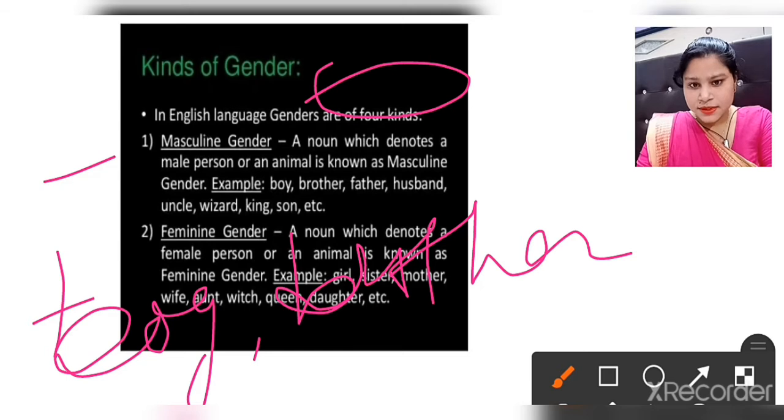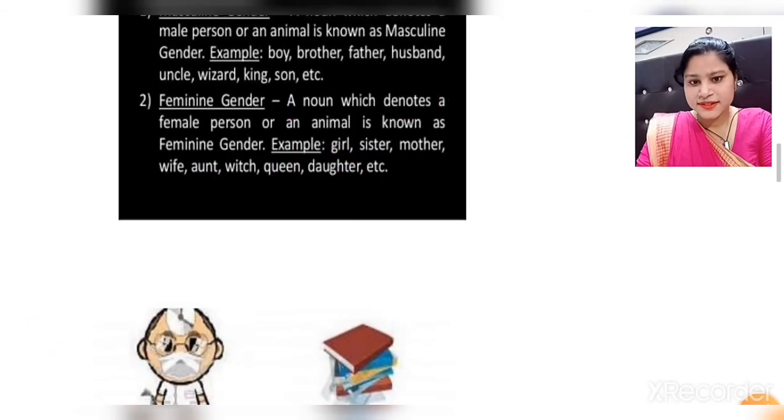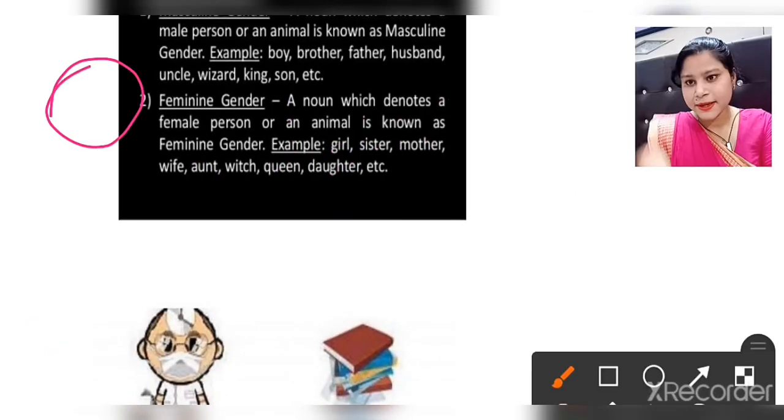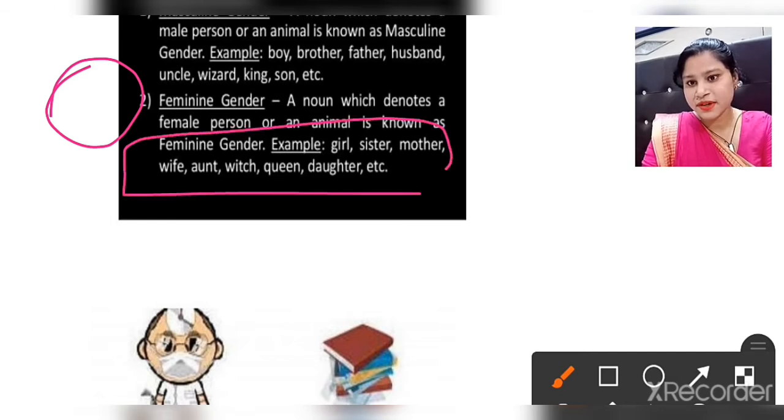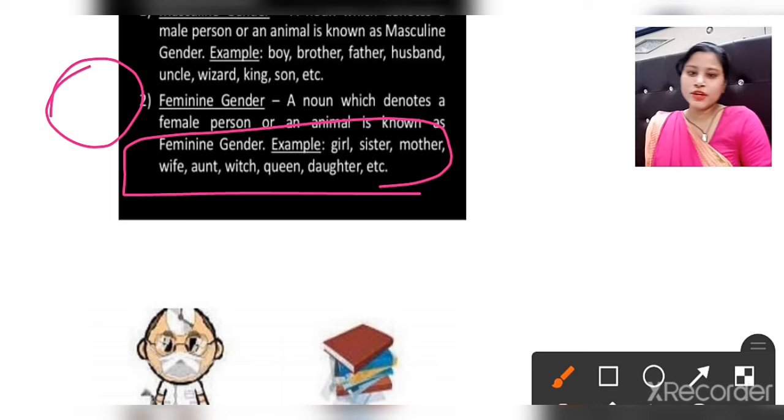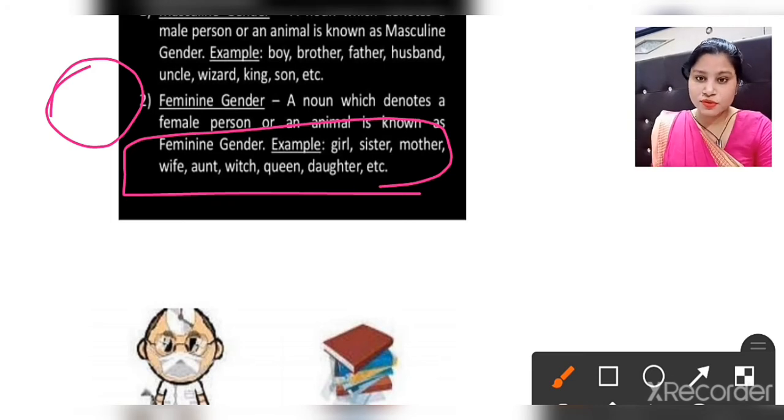Clear? Now see the second one, feminine gender. A noun which denotes a female person or animal is known as feminine gender. Examples: sister, girl, mother, wife, aunt, witch, queen, daughter. So these words always refer to persons who are feminine by gender.